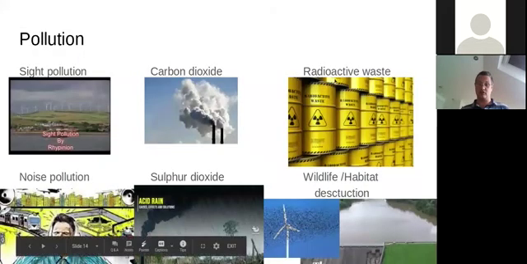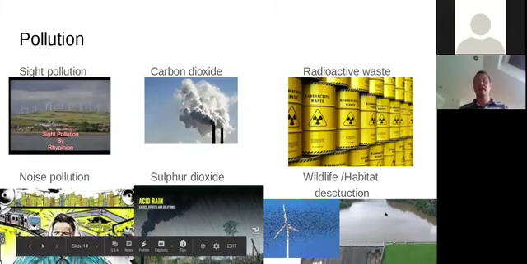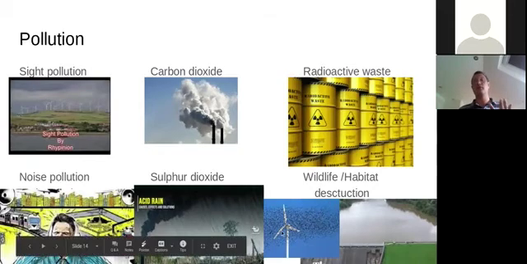Nuclear power stations create radioactive waste. That is a byproduct of the nuclear reaction that happens, and that has to be stored and kept safe because it's dangerous stuff. It can cause cancer. It can even cause just straight up death if you have too high a dose of radiation. And although it might not be considered exactly pollution, I felt this fit best here, but effects on wildlife and habitats. So some people complain that wind turbines kill birds.